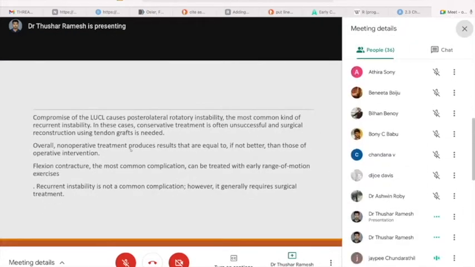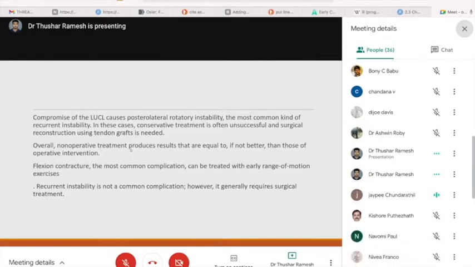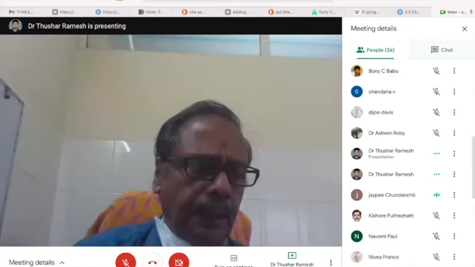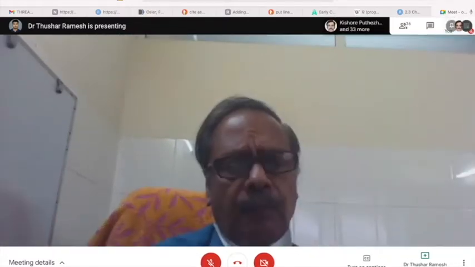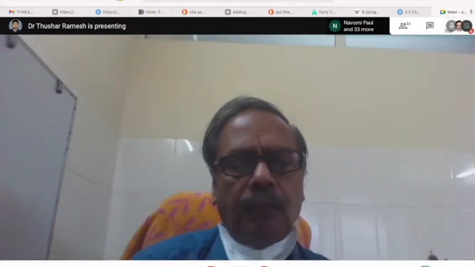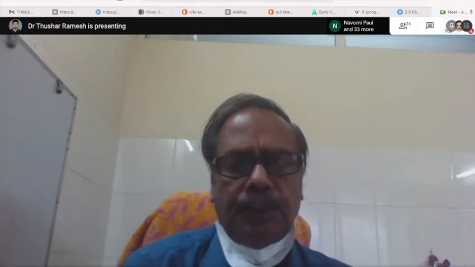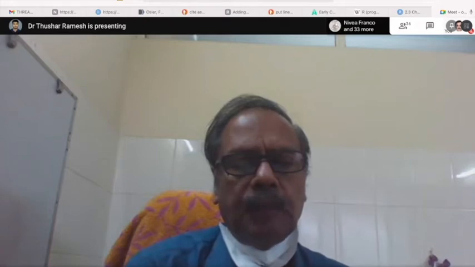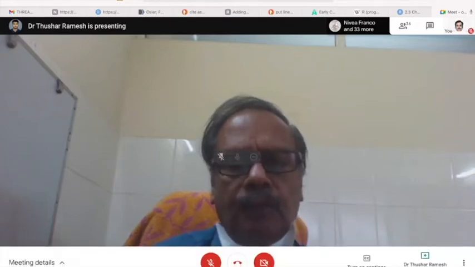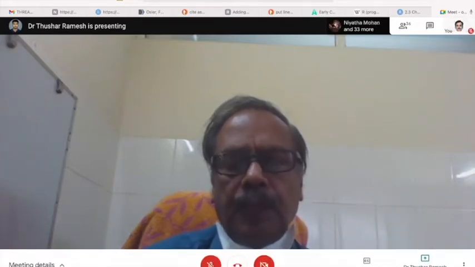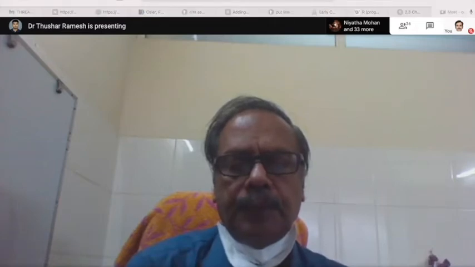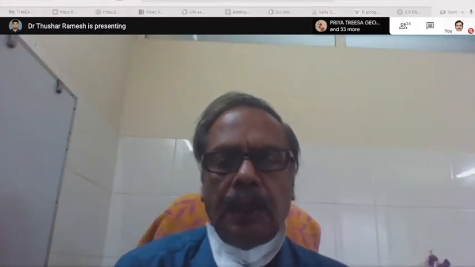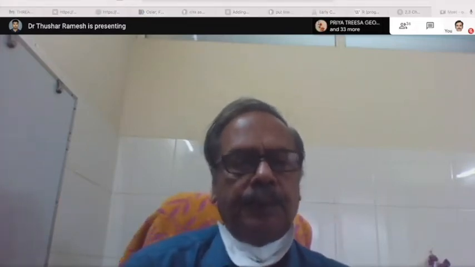We do get them, but otherwise, how to handle a very bad dislocation? Recurrent dislocations, I don't think we get very often. Once in our career, you may get one or two cases, but not much at all. Whereas ligament injuries and complications we do get, but very often we don't operate on them unless there is a definite indication for surgery like nerve entrapment, etc.